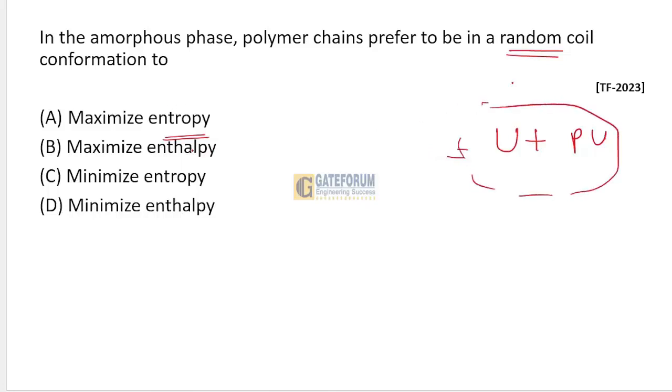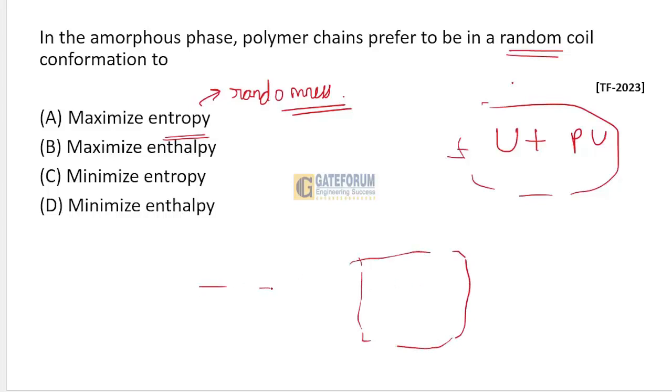And what is entropy? Entropy is the randomness of the system. Generally in an open state the entropy is very much higher, and in a closed state where all boundaries are closed, the entropy is lower. So in case of amorphous, the chains are arranged in random coil.